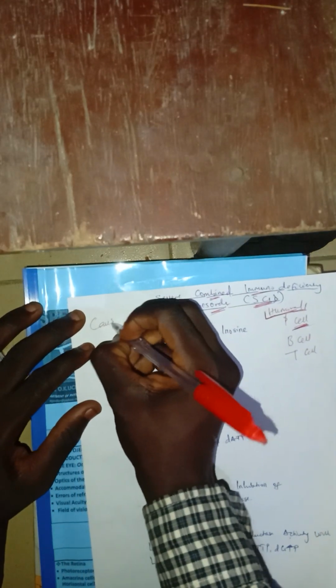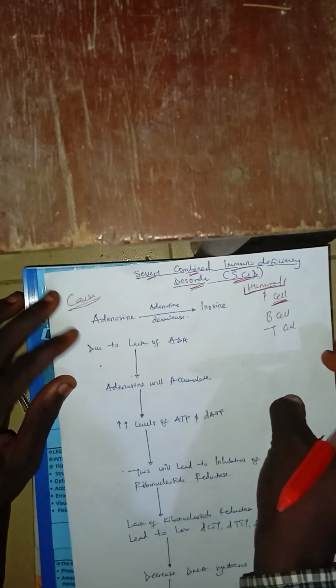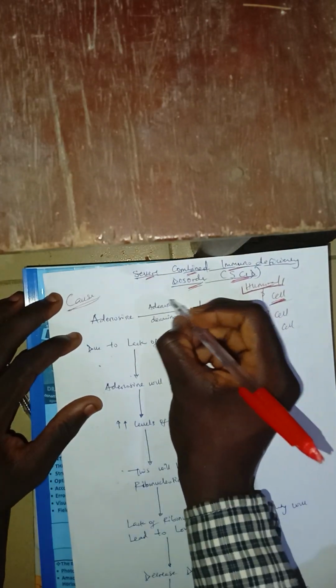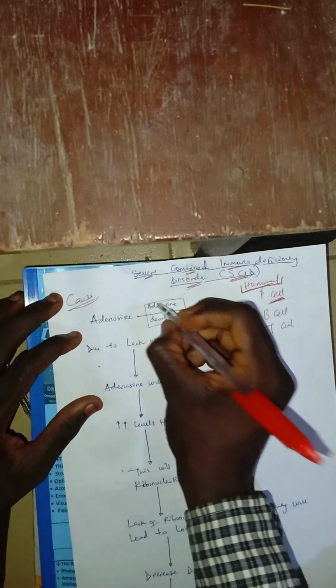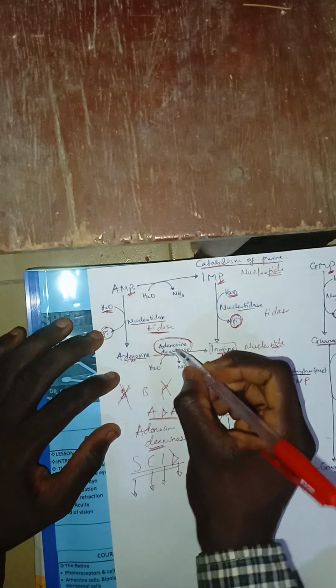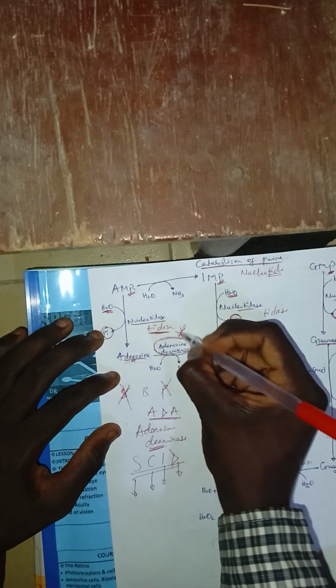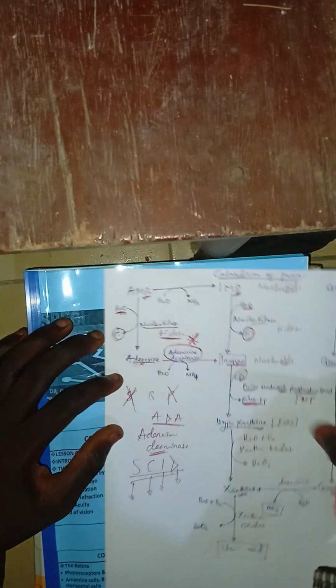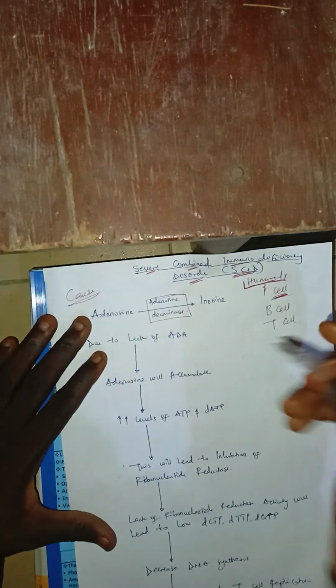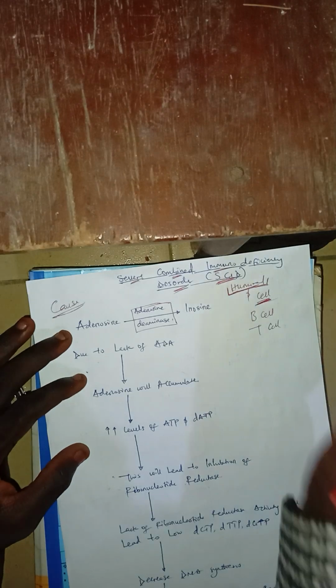What is the cause? That's the next thing you have to write. What causes it? Lack of adenosine deaminase enzyme. You can see it here. I told you guys that time now, I said you should take note of this enzyme. Very, very important. Lack of that enzyme will cause severe combined immunodeficiency.